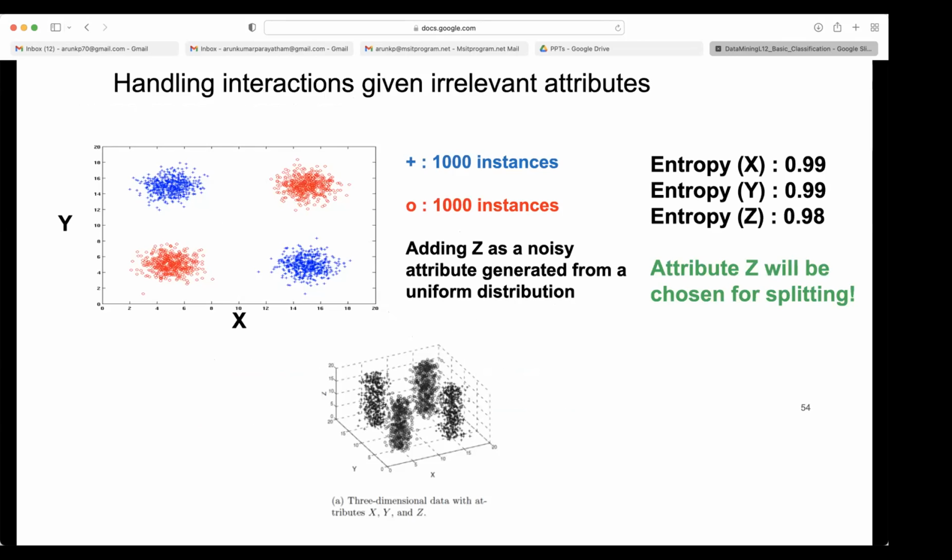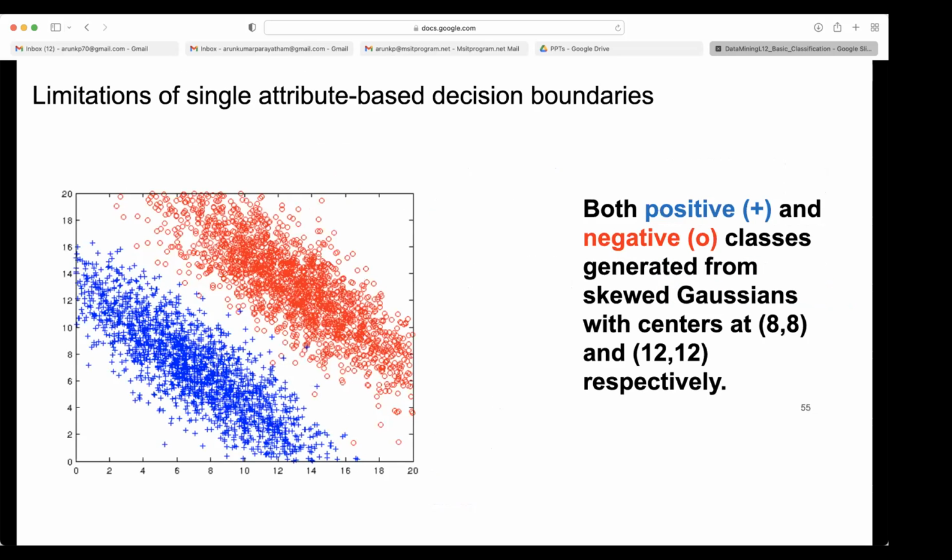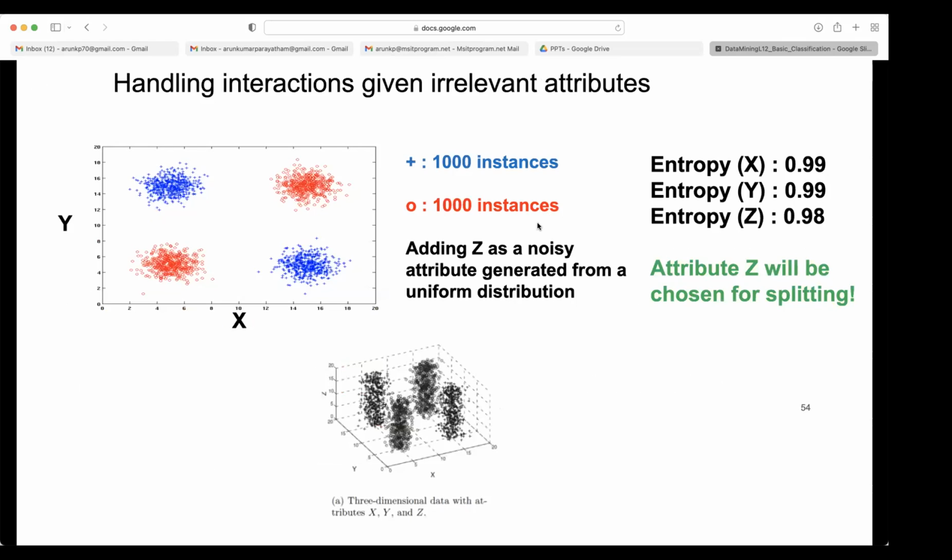Handling interactions given irrelevant attributes here. So adding Z as an irrelevant attribute generated from a uniform distribution, attribute Z will be chosen for splitting. Then they are asking to introduce a noise attribute, then use that noise attribute for splitting. That we need to study more. How do we introduce this noise? These are not things people will usually do. Usually when they know that interacting attributes are good to model, they will move to classifiers other than the decision tree.